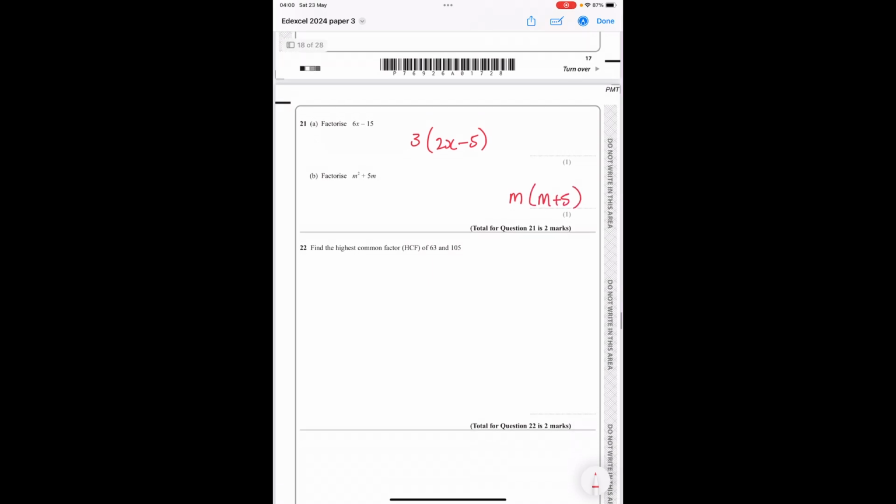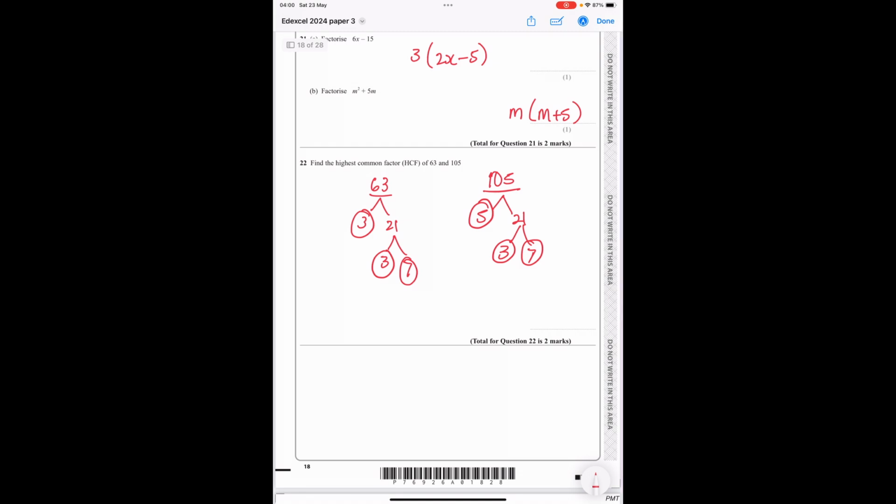Find the highest common factor of 63 and 105. Now remember, we can also do this on the calculator. 63 is 3 times 21. That's your prime number, and 21 is 3 times 7. And 105 is 5 times 21. 5 is a prime number, and again 3 times 7. Now I'm going to do my Venn diagram.